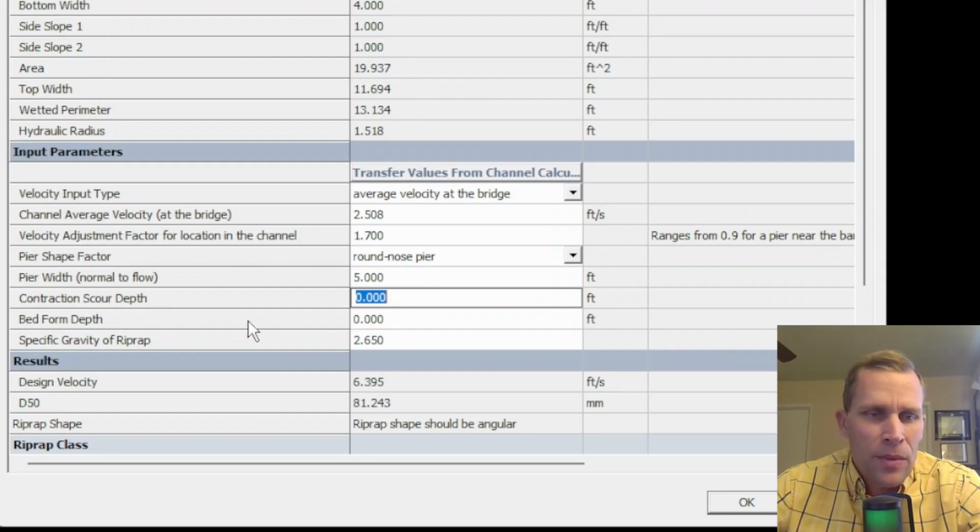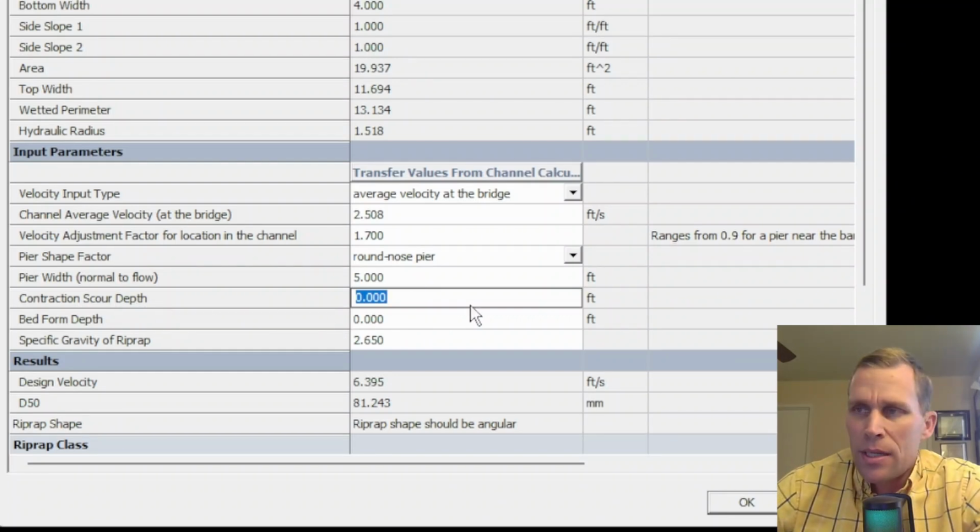So let's just go ahead and type a number in. I'll say 5 feet. The contraction scour depth. This is the estimated vertical lowering of the stream bed around the pier that results from the narrowing or contraction of the flow area in the channel.